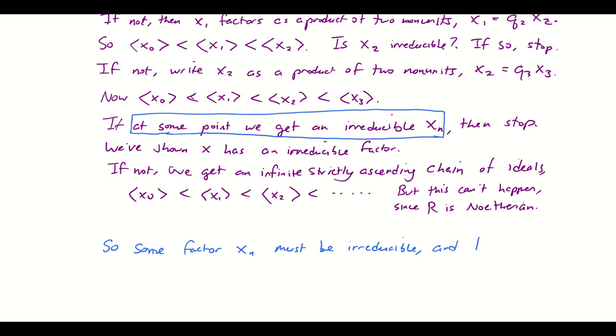And this xn is a factor of the original x. Because that x was written as q1 times x1, and then x1 was written as q2 times x2, and then x2 is written as q3 times x3, and so on. But that irreducible factor lies in there somewhere.